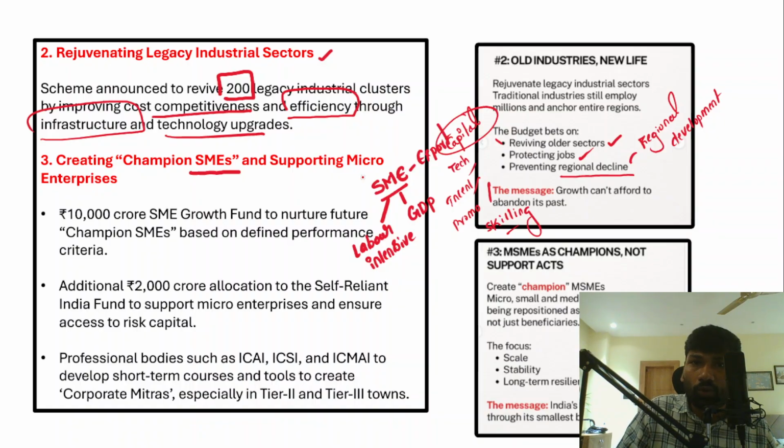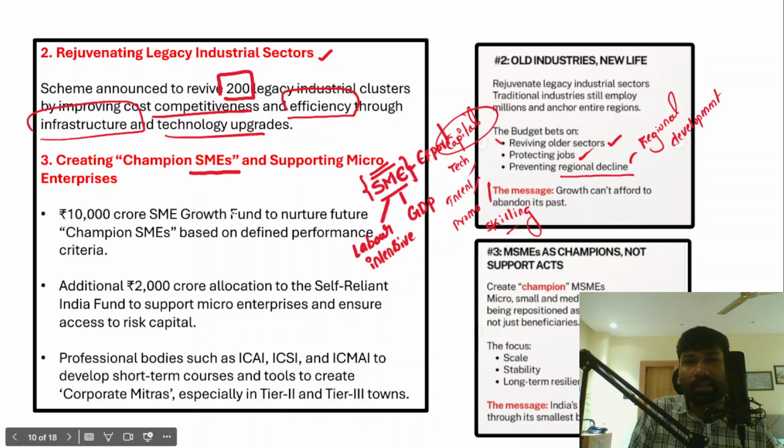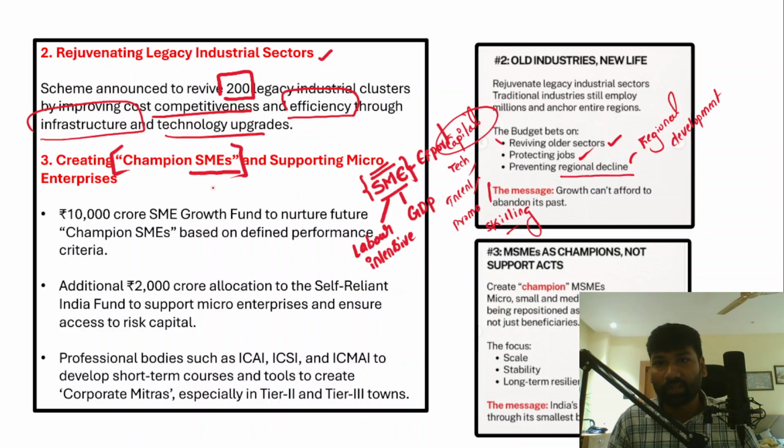So in order to promote the small and micro industries, the government has announced the Champion SMEs scheme.